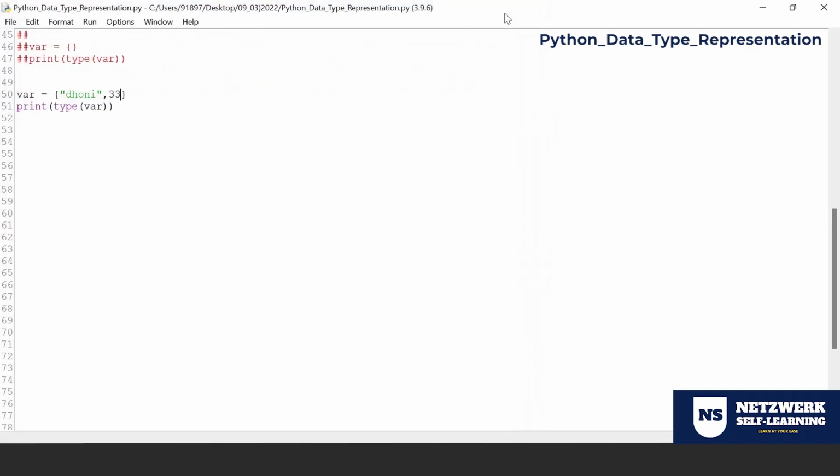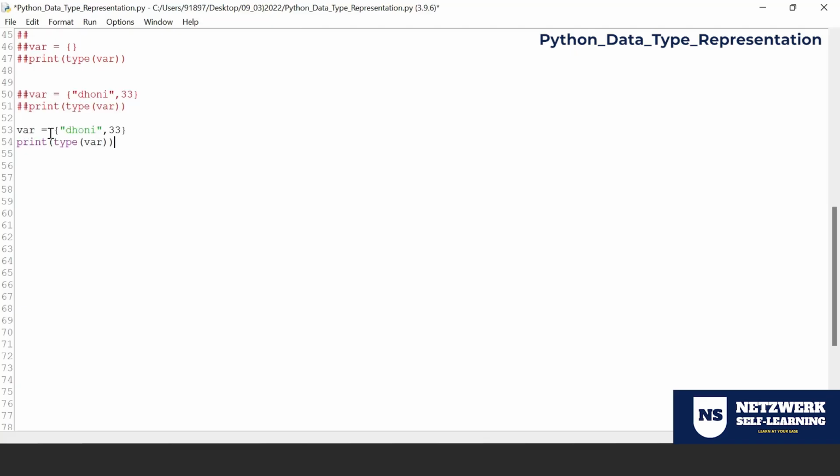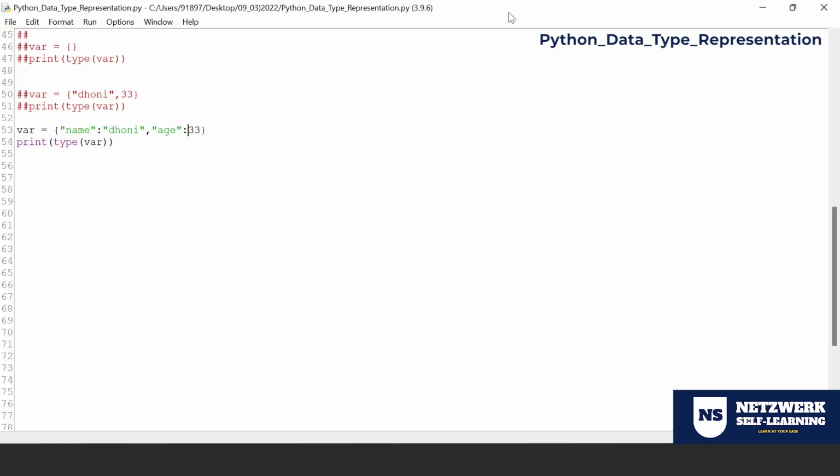So basically you can store the data, but you need to be very specific when you want to have a dictionary of data. What you're supposed to do is keep whatever data you want as a part of a dictionary, but make sure that each and every data gets accommodated by one key for representation. Name colon, age colon 33. When you run, it says it is of dictionary data type. So dictionary is what we call a key value pair. Instead of index, a dictionary gets its data stored in the form of a key always. That's the only difference.